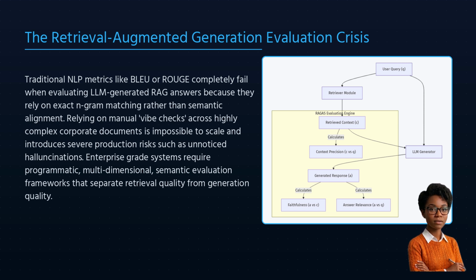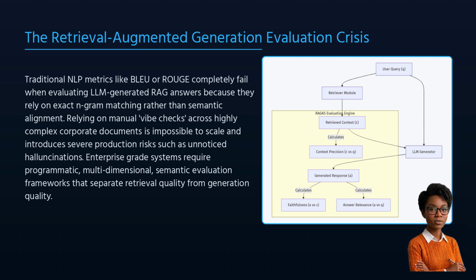loops. Traditional translation metrics like BLEU are completely useless here because an LLM can write a perfectly accurate answer using entirely different words than your reference sheet. We need an objective, scalable, and automated mathematical approach. That is where RAGAS, Retrieval-Augmented Generation Assessment, comes into play.